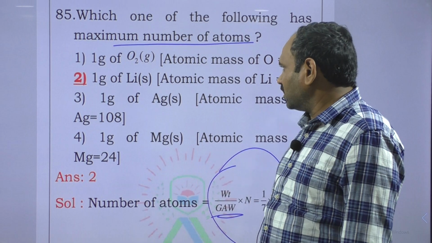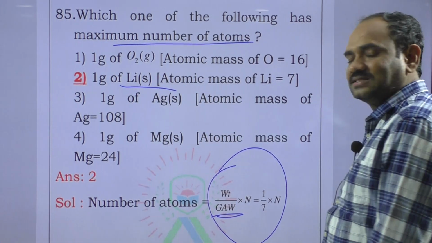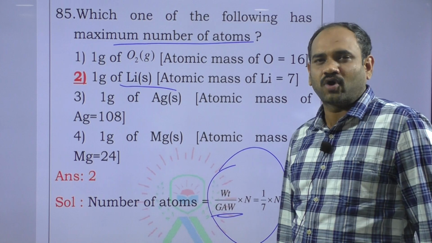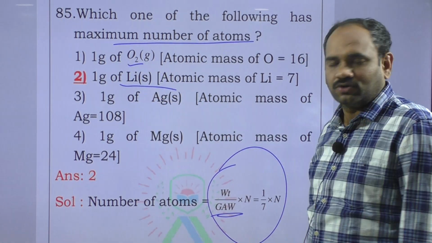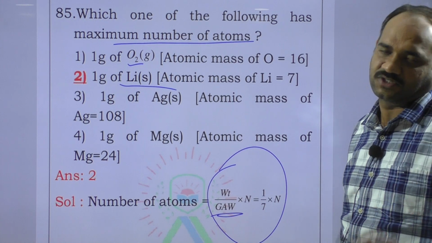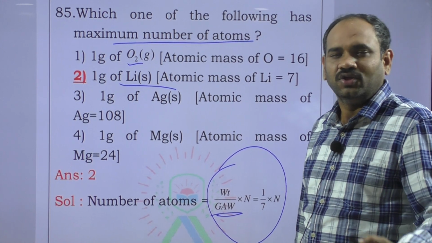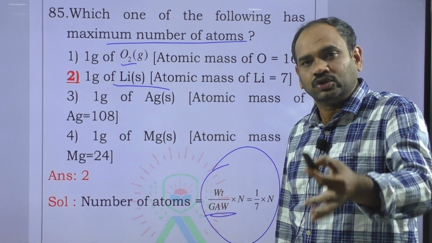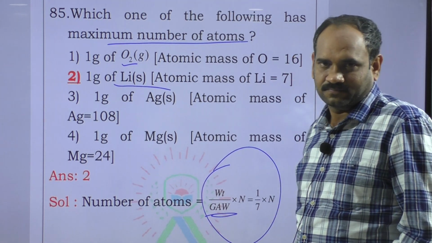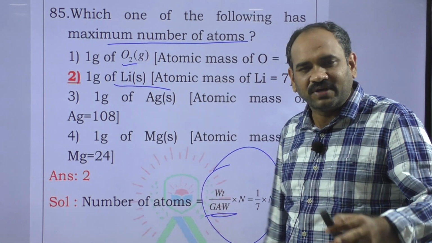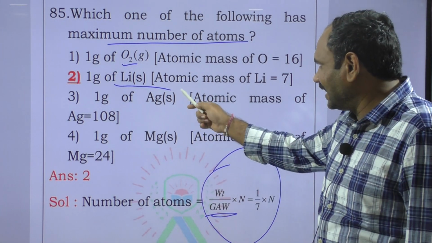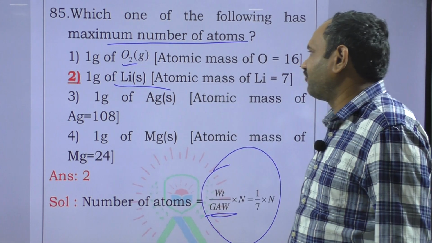Among these, lithium has less atomic weight, so it contains more number of atoms. For oxygen, take weight by molecular weight into Avogadro number into 2, because one O2 molecule contains 2 atoms.